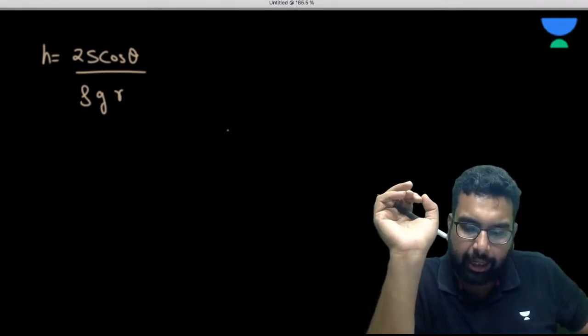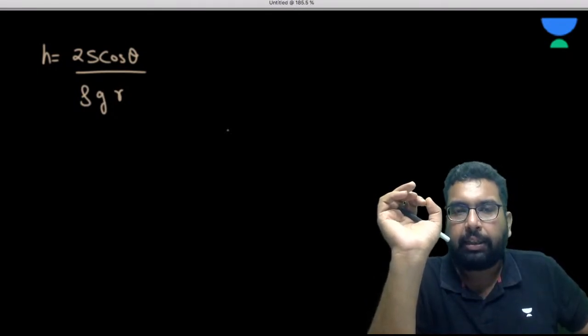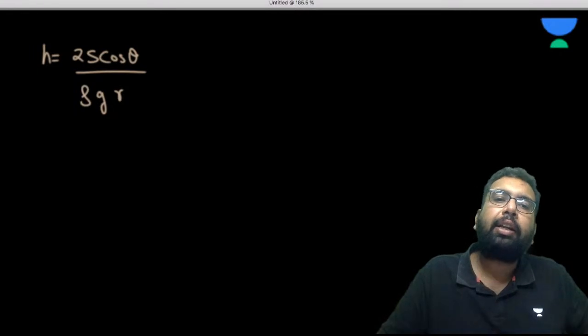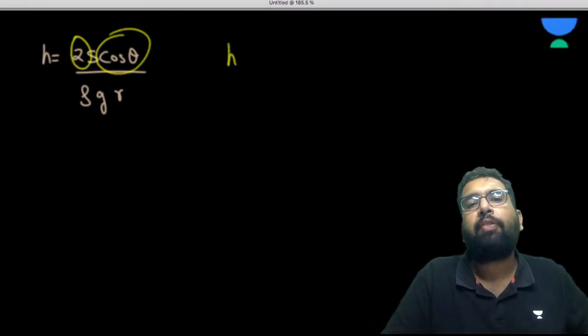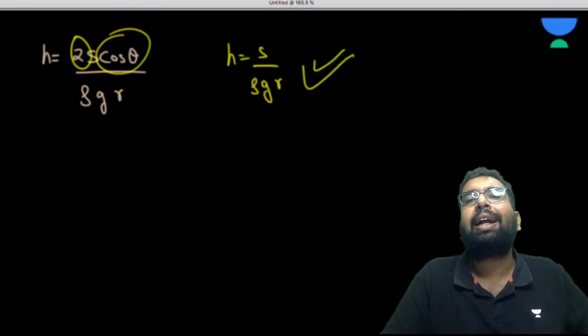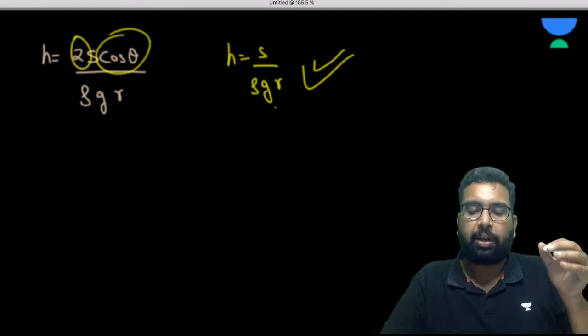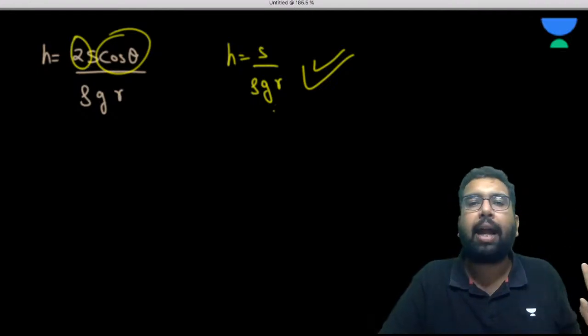Now, if you realize one more thing here, we cannot check the correctness of the 2 and cos theta. If this formula were written like this also, it would seem to be correct if you use the concept of dimensional analysis. Do you realize that?